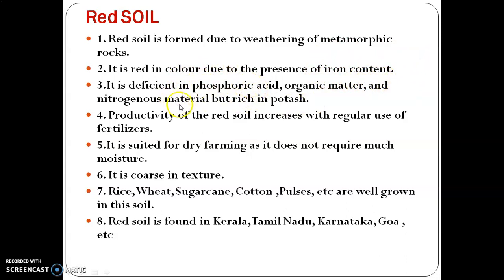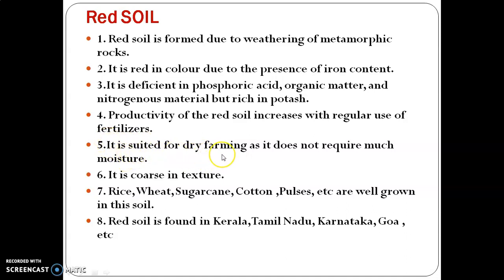So many minerals are absent in this soil, such as phosphoric acid, organic matter, nitrogenous material. These minerals are deficient or lacking in red soil. But this soil is rich in potash. Productivity of the red soil increases with the regular use of fertilizer. It means if we apply fertilizer, then we can grow certain crops in the soil such as rice, wheat, sugarcane, cotton, pulses. We can grow these crops with the help of fertilizer.